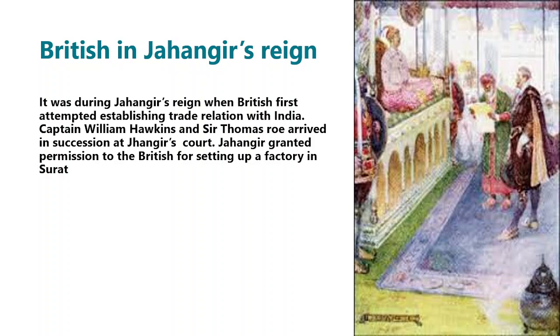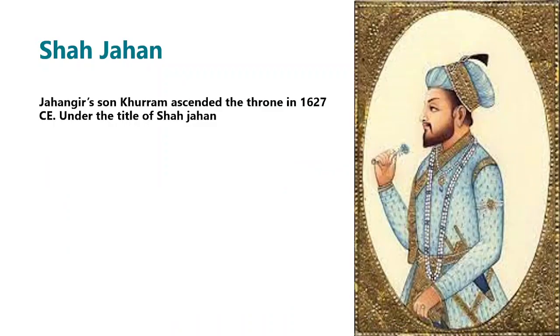British in Jahangir's reign. It was during Jahangir's reign that the British made their first attempts at establishing trade relations with India. Captain William Hawkins and Sir Thomas Roe arrived in succession at Jahangir's court. Jahangir granted permission to the British for setting up a factory in Surat. Shah Jahan. Jahangir's son Khurram ascended the throne in 1627 CE under the title of Shah Jahan.